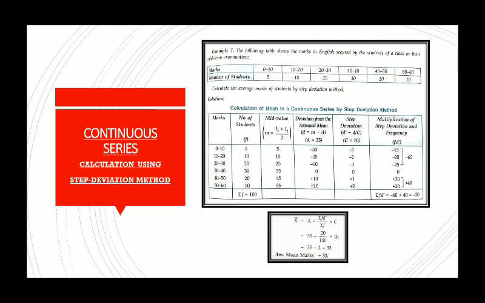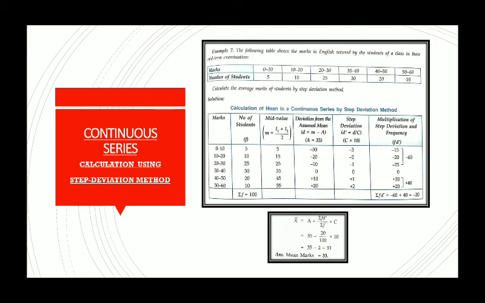Summation is always positive and negative separately added and then subtracted to get the correct answer. So here you got summation FD dash as minus 20 and summation F is 100. The formula changes. What is the change in the formula? Just like the shortcut method, we have x bar as A plus summation FD dash by summation F multiplied by C. Since we have divided by C to get D dash, we have to multiply it at the end.